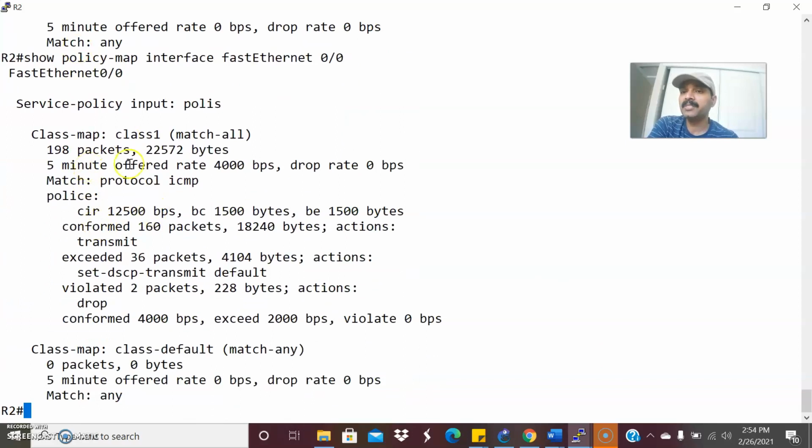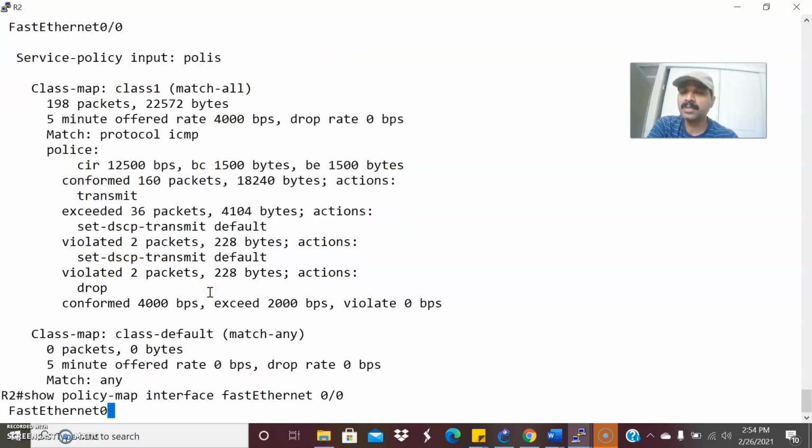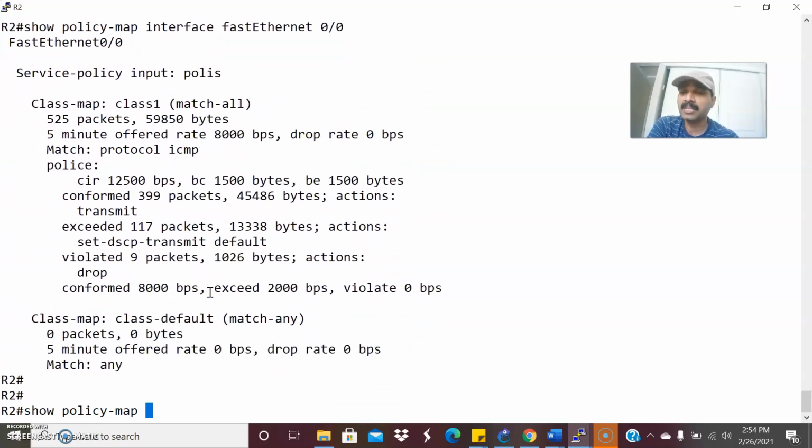Now what happened? The BC packets are showing as conformed packets. When tokens spill over, the packets will be processed as exceeding. These are the exceeded packets, 36 packets. After exceeding, packets that are neither conforming nor exceeding will automatically be dropped or violated by the police. So these will be the violated packets. These are the three categories I wanted to explain.